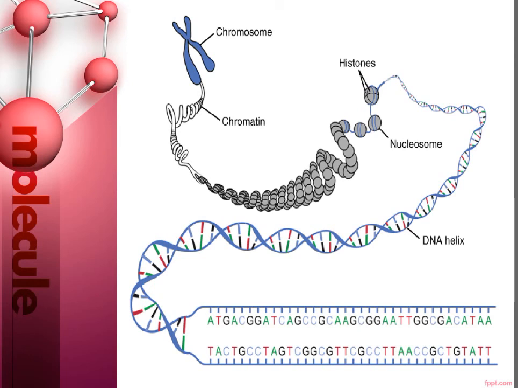Throughout the life cycle of a cell, here I am referring to a plant cell, chromatin fibers take on different forms inside the nucleus.